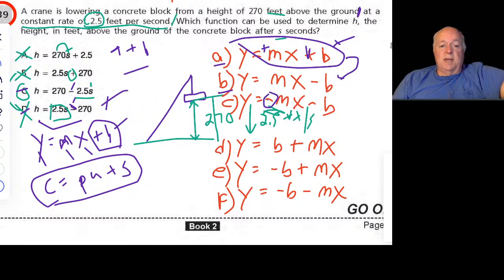In fact, I left off a category. I'll call it CD, which is y equals minus mx plus b.